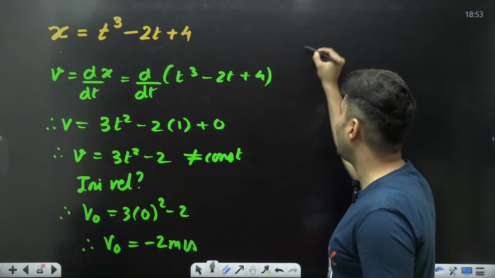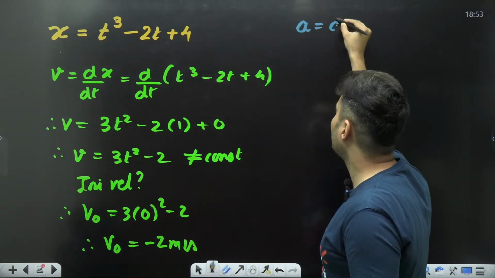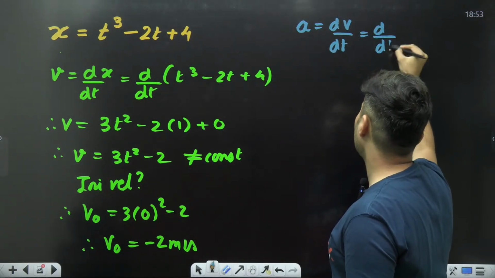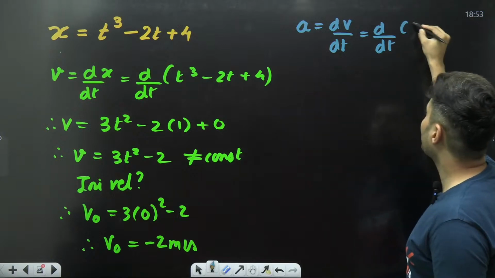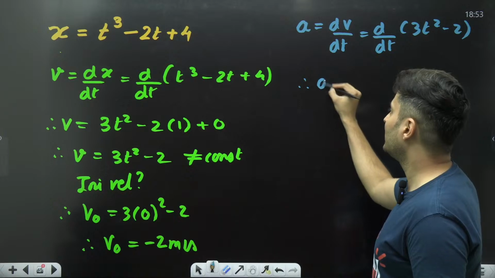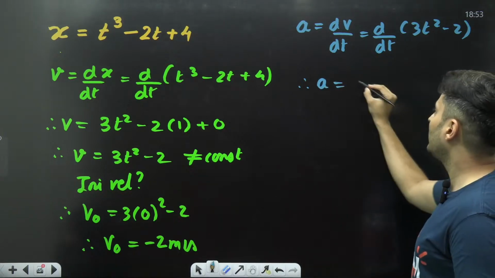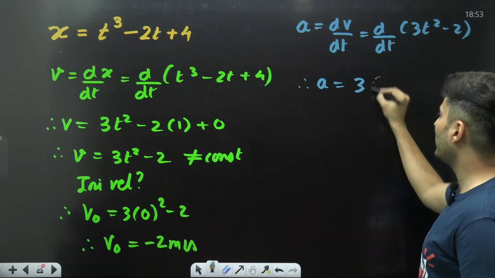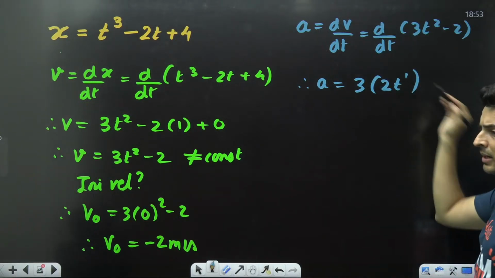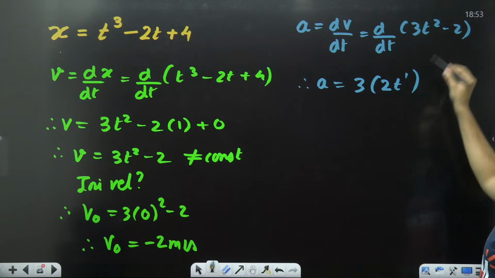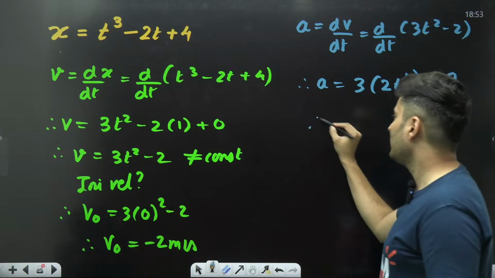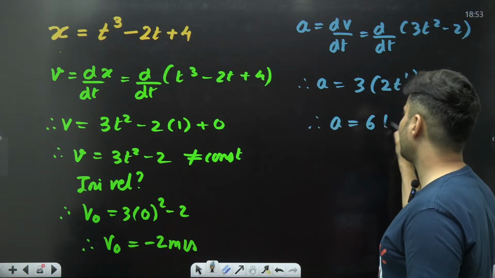Now, if I had to find acceleration in this scenario, which is the derivative of velocity, what is that velocity? We just figured it out over here. It was 3t square minus 2. So therefore, the acceleration will be 3 as it is, time square's derivative will be 2t raised to 1. I'm using the nx raised to n minus 1 formula. Minus 2 is a constant, so the derivative is 0. Therefore, the acceleration is 6t.